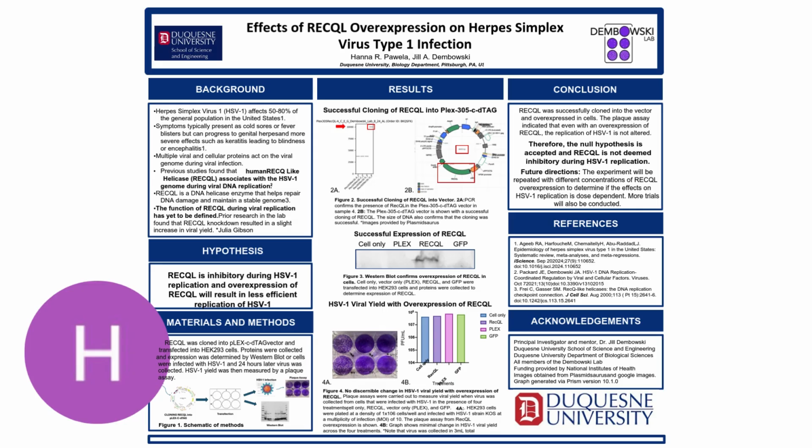And finally, we infected our cells with HSV1 and collected the virus. And we wanted to see the HSV1 viral yield with overexpression of RECQL. So here, our hypothesis was that RECQL would result in less efficient replication of HSV1, but in the graph on the right, it is clear that there's no discernible change in the viral yield with overexpression of RECQL.